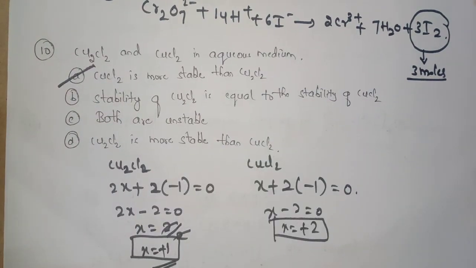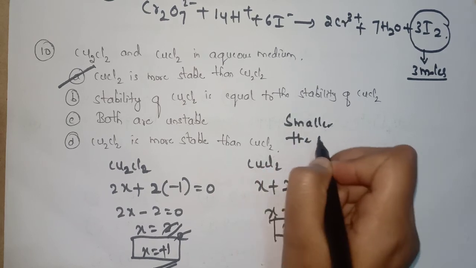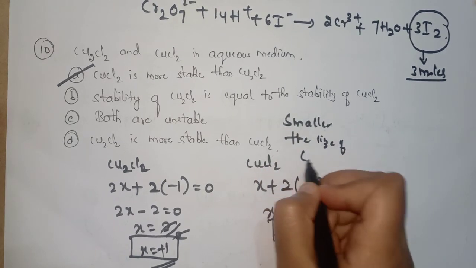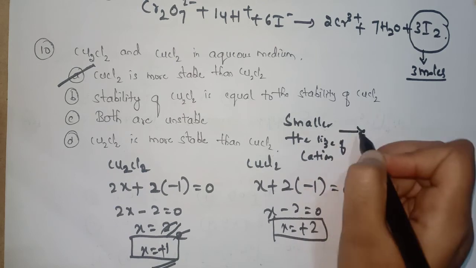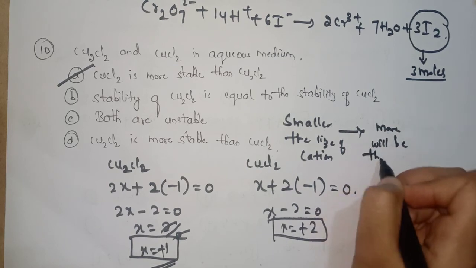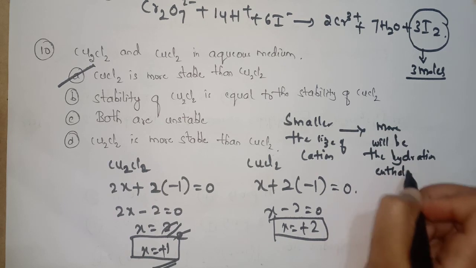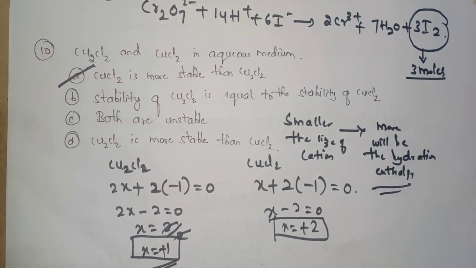Why? Because the smaller the size of the cation, the more the hydration enthalpy. This hydration enthalpy depends upon the size of the cation. If it is smaller, the hydration enthalpy will be more. We know what hydration enthalpy is: it is the amount of energy released during hydration.